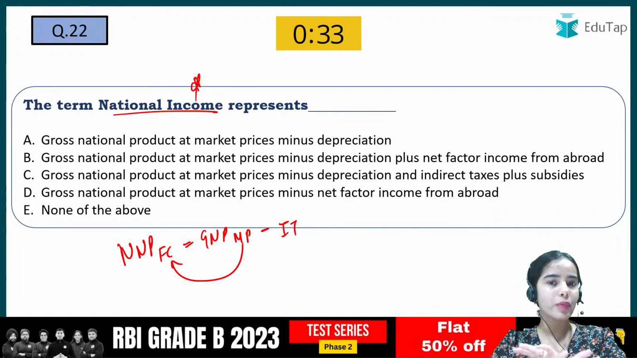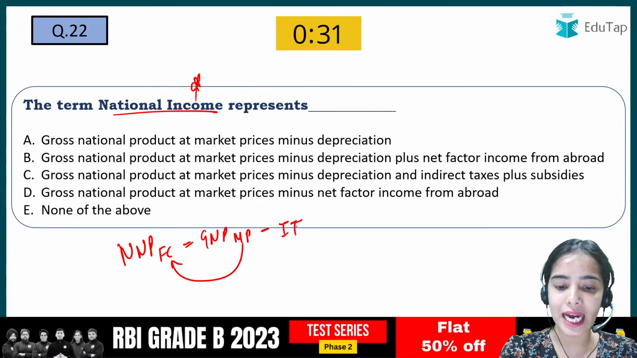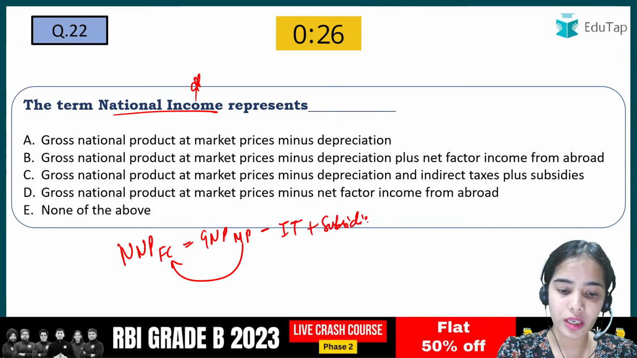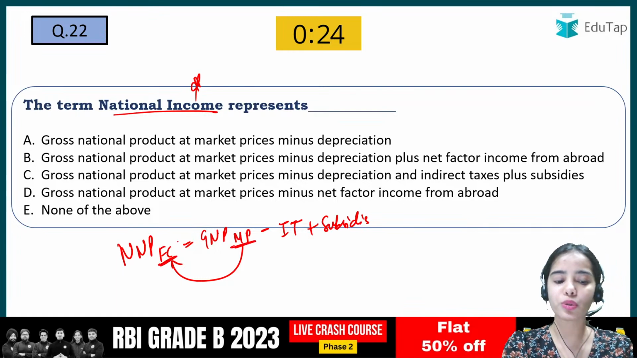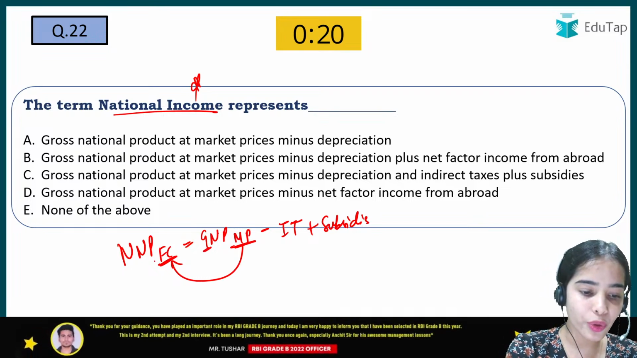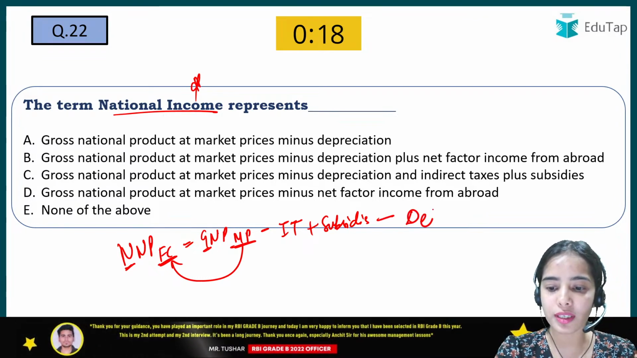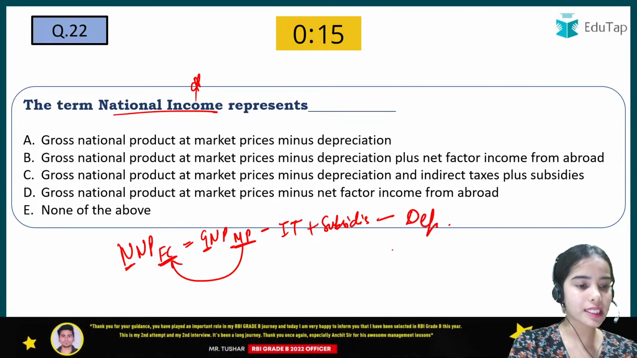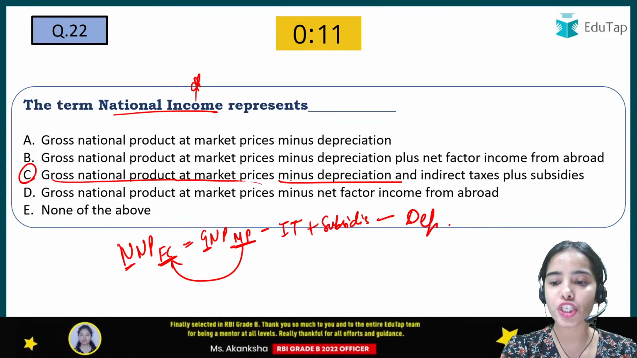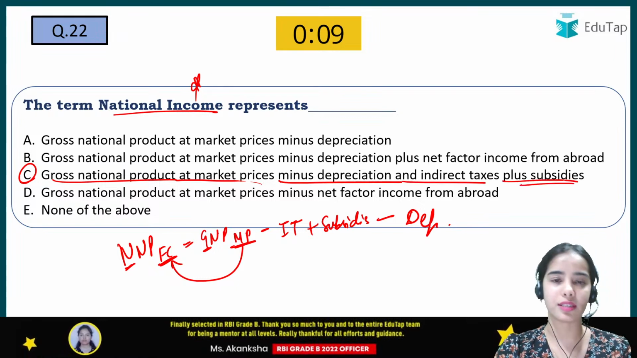Indirect taxes have to be deducted because they are only present in the market. Adding the subsidies. So from the market price, if you want to go to the factor cost, you have to deduct the indirect taxes and add the subsidies. From the gross, you have to go to net. That means you have to deduct depreciation. So the correct answer here is C. Gross national product at market price minus the depreciation minus the indirect taxes and plus the subsidies. Okay.